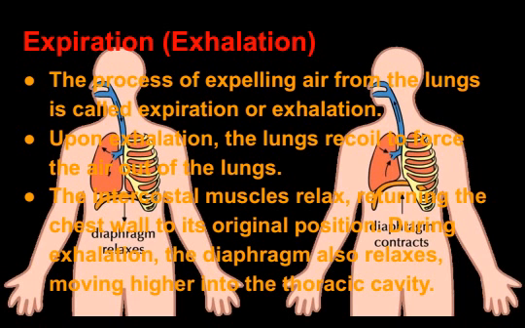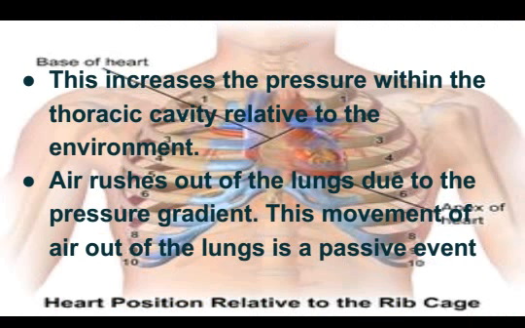You can see this in this picture. During relaxation, the diaphragm comes to the same position, but in inspiration, the diaphragm is pushed down. In exhalation, this increases the pressure within the thoracic cavity relative to the environment. Air rushes out of the lungs due to the pressure gradient. This movement of air out of the lungs is a passive event which the lungs can do by themselves.